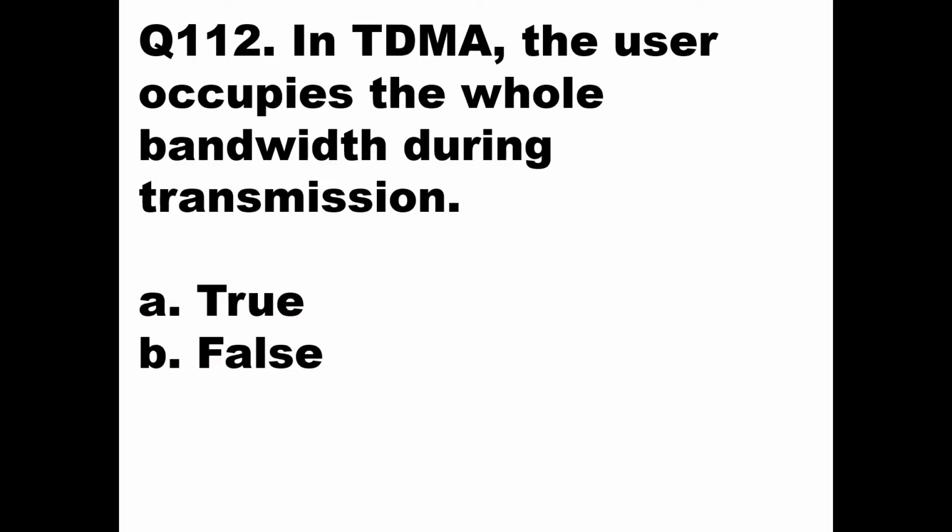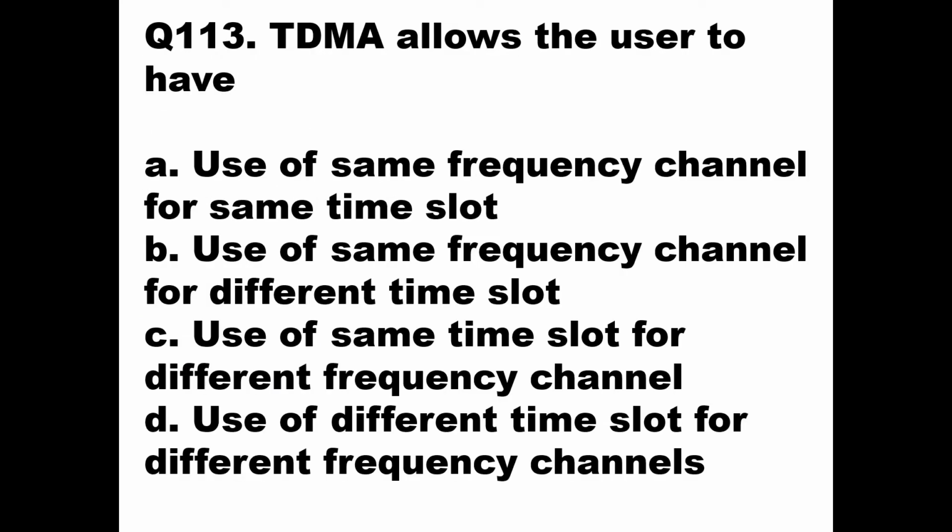In TDMA, the user occupies the whole bandwidth during transmission. It's true. For a certain time, the user occupies the full bandwidth of the transmission. Whether it requires the full bandwidth or not is not the question here. The question here is that at a particular time, a particular user should use the full bandwidth. So this statement stands true. Now we'll go to question number 113.